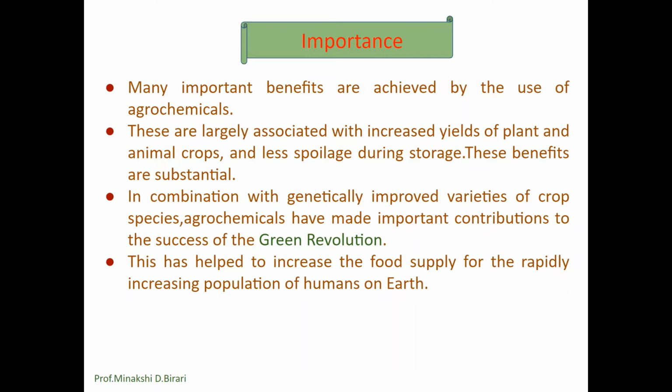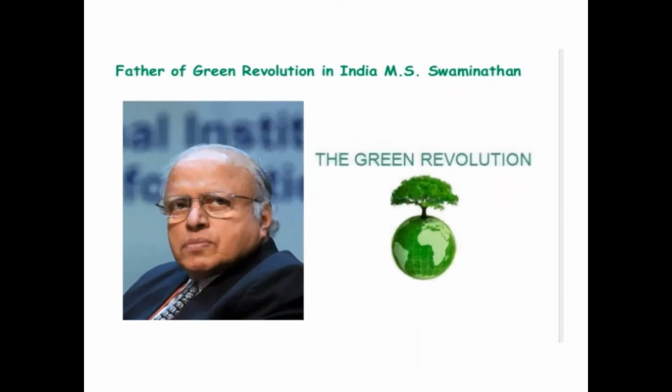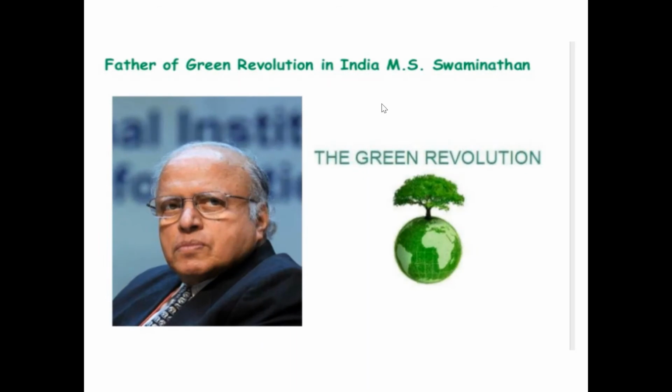So, do you know who is the father of the Green Revolution in India? He was M.S. Swaminathan, the father of the Green Revolution in India.